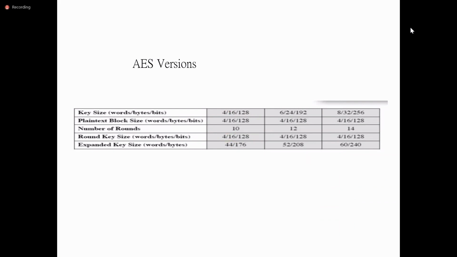For 12 rounds, if it is going to use a 192-bit key, then the expanded key size is 52 words. And if it uses a 256-bit key, then the expanded key size is, sorry, 60 words. 60 into 4, because every word has 4 bytes. So 240 bytes into 8 bits.